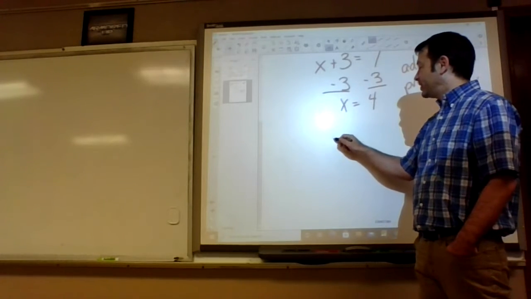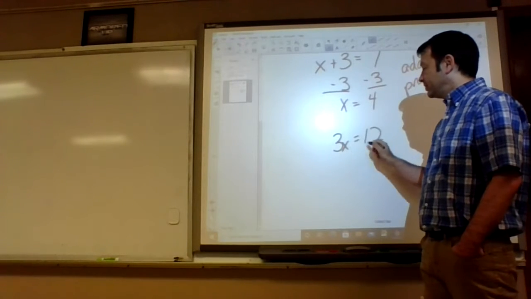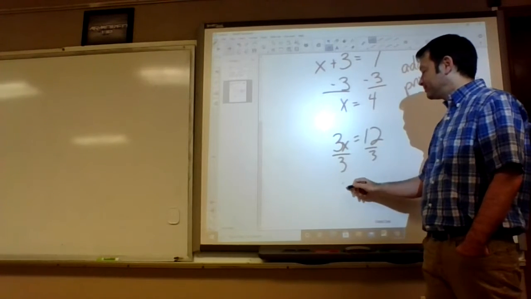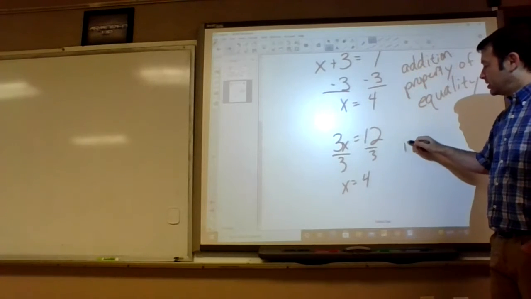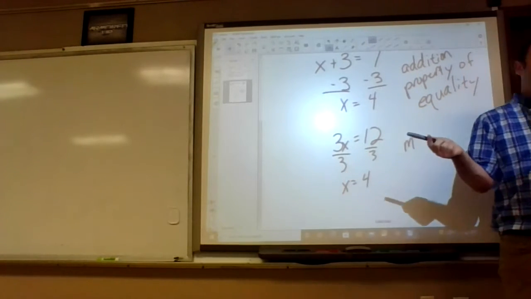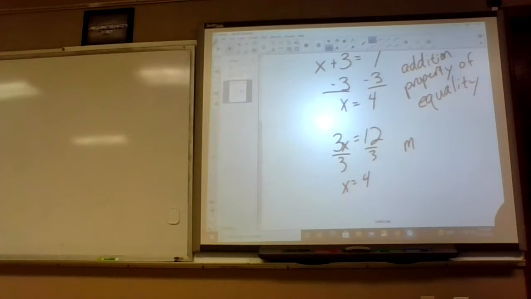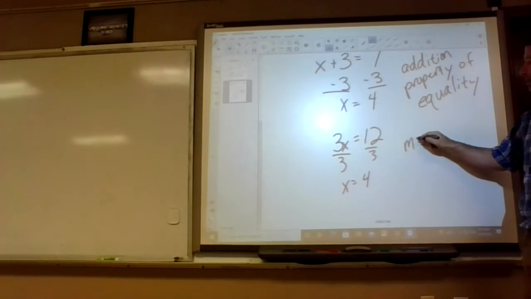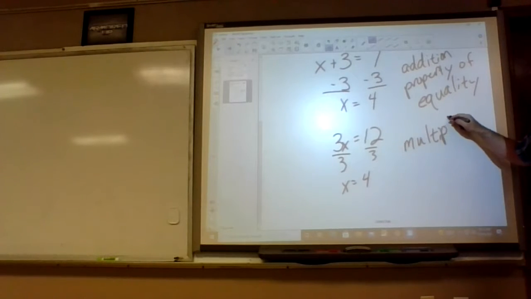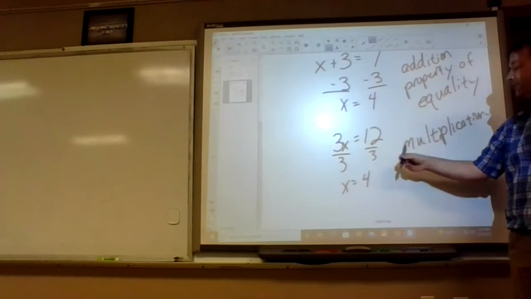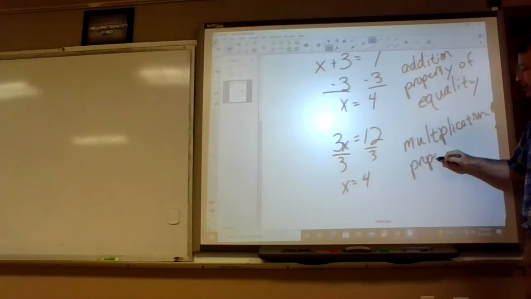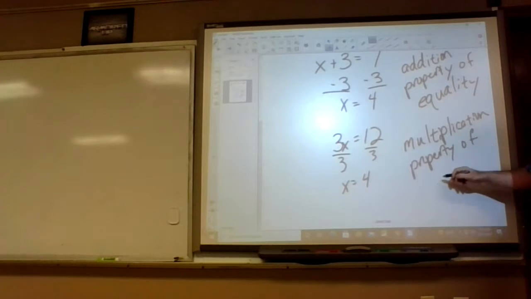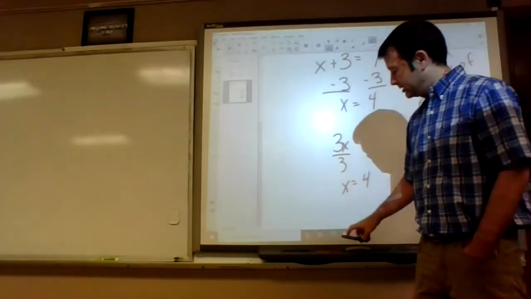And similarly, if we had like 3x equals 12, we divide by 3, guess what this is called? Multiplication property. Yeah. Because dividing by 3 is the same thing as multiplying by the reciprocal, 1/3. So they call this the multiplication property of equality. So if you multiply or divide both sides by the same number, multiplication property of equality. Now I didn't name these properties when we learned this stuff, because you don't need to know what it's called for it to work.